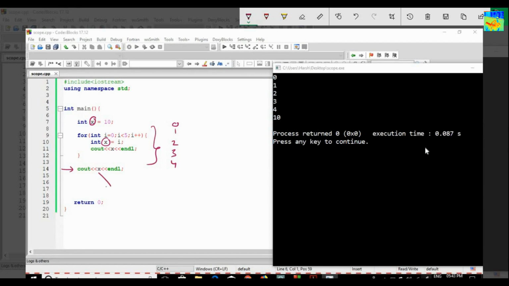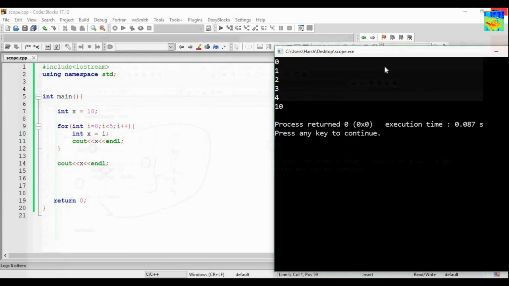Okay, so which x is this? This one or this one? So obviously this one can't be. Why? Because this x exists only between this and this. So obviously this x is this one.